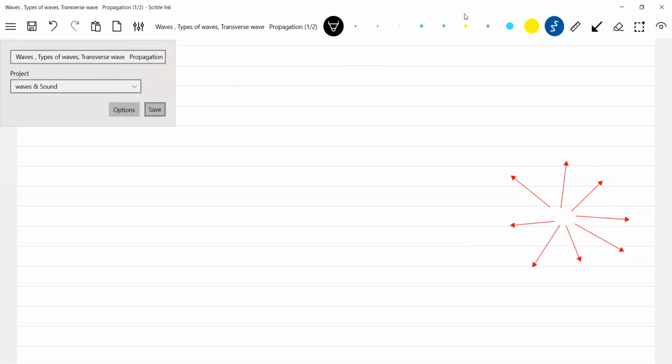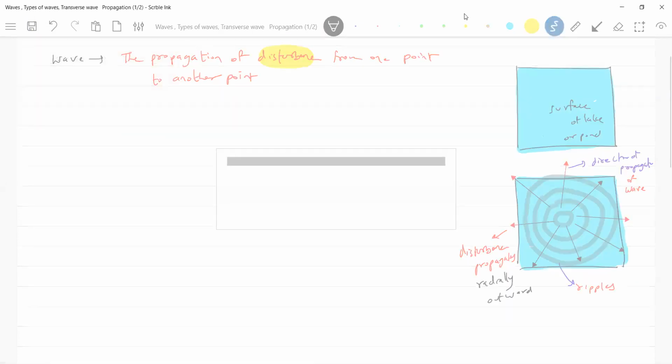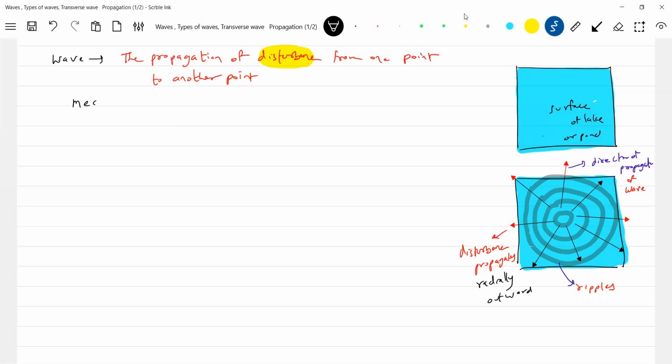Okay, now let's take the types of waves. First, we have the mechanical wave. What do you mean by mechanical wave? It's a wave in which a material medium is needed for its propagation.